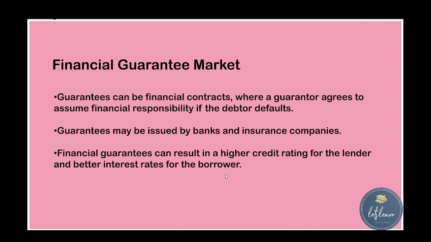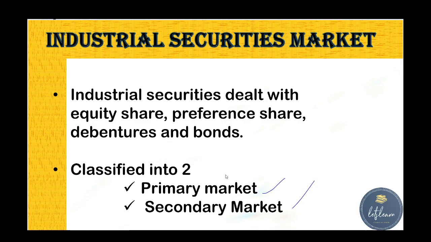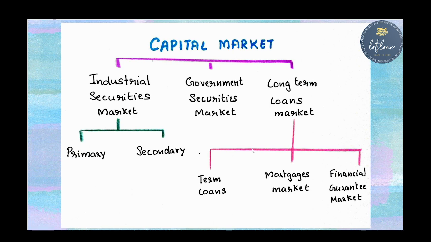Now let's conclude what we discussed today. First, we discussed the capital market. It is a long-term market where equity shares and preference shares are traded. It can be classified into three: industrial securities market, government securities market, and long-term loans market.